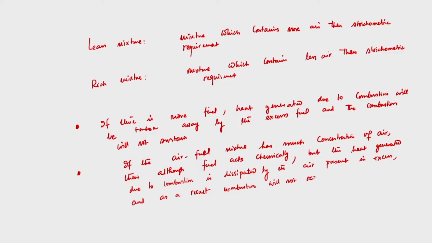So, we have seen that if we have less air or more fuel, the heat generated due to combustion will be taken out by the excess fuel and the flame will not sustain. While if the air fuel mixture has much air, then although the fuel will act chemically due to the availability of the required amount of oxygen, the heat generated due to combustion will be dissipated by the air present in excess, and as a result combustion will not sustain.